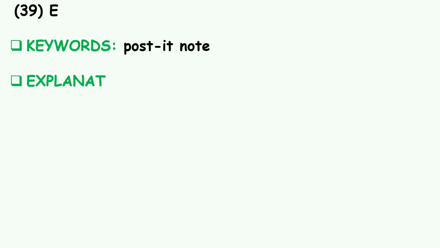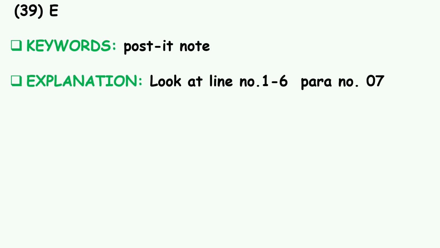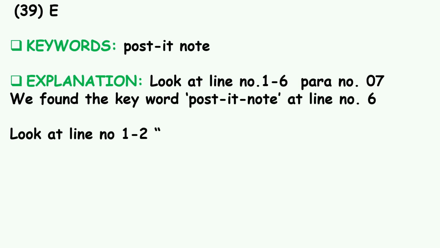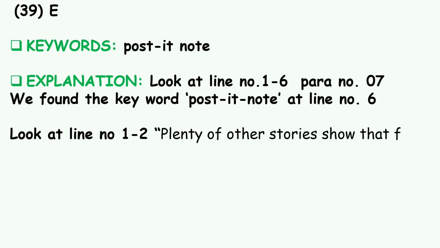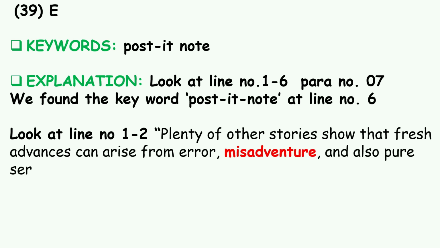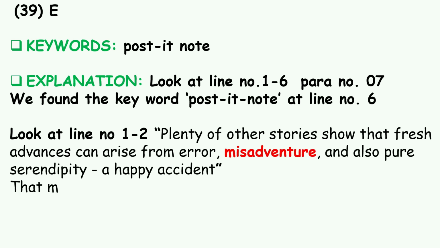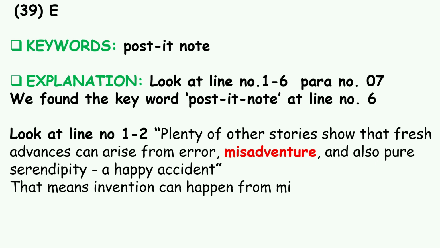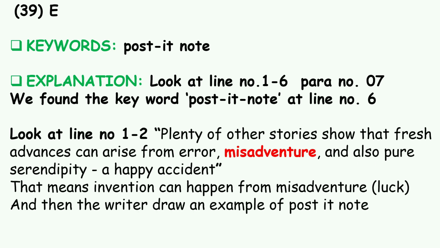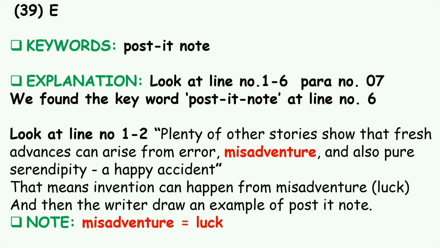Now question number 39, the answer is E. Keywords: there is one keyword, post-it note. Explanation. Look at line number 1 to 6, paragraph number 7. We found the keyword post-it note at line number 6. Look at line number 1 to 2. Plenty of other stories show that fresh advances can arise from error, misadventure, and also pure serendipity, a happy accident. That means invention can happen from misadventure. That means luck. And then the writer draws an example of post-it note. Misadventure means luck. I think you have got it.